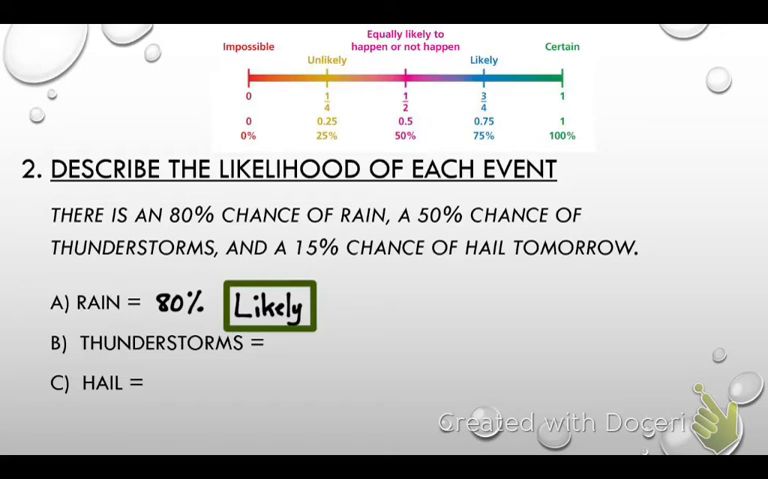Let's look at the next one, thunderstorms. Noah, what percentage did it tell us there's a chance of thunderstorms? 50%. Guys, what words or what likelihood is 50%? Okay, go ahead and write that in. Equally likely to happen or not happen.